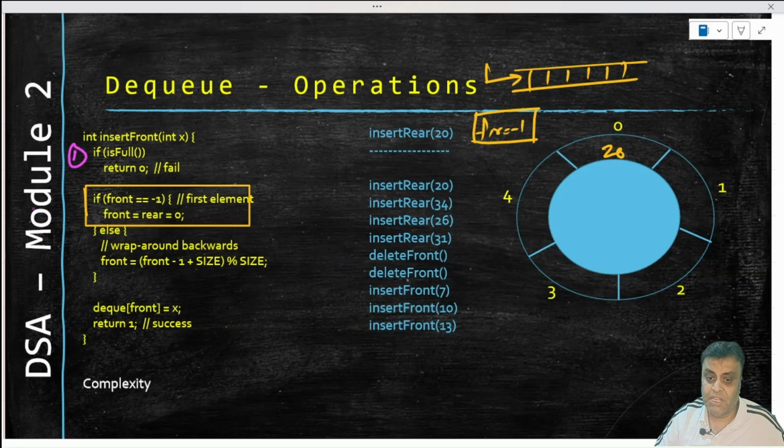So first step is take care of the standard is empty, is full. Second step is take care of the exceptional scenarios. The rear will not move, so make rear 0 and then move on. That is what we are doing here, making rear 0 and then moving on. When we do 20, rear will come to 0, front will also come to 0, and both front and rear will point here. They are therefore representing a queue with one element.